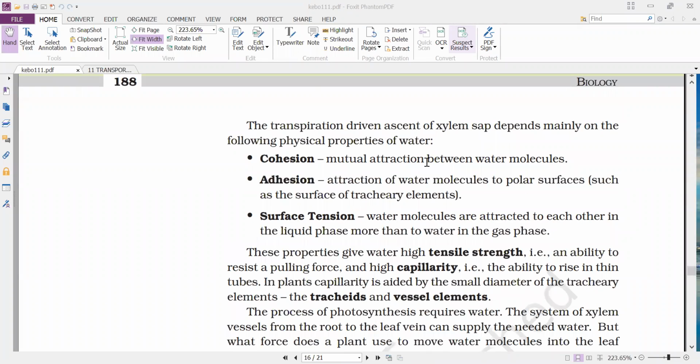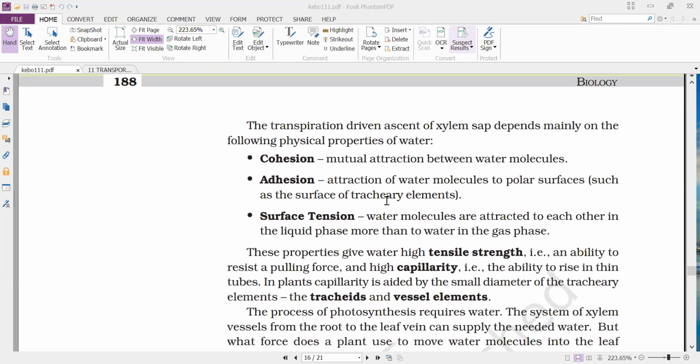We are discussing transpiration and how the cohesion-tension transpiration pull model is involved in the transportation of ascent of xylem sap from the roots to the upper parts of the plant body. It mainly depends upon three physical properties of water: cohesion, adhesion, and the third one is surface tension. Cohesion is the mutual attraction between water molecules. Adhesion is the attraction of water molecules to polar surfaces at the surface of tracheary elements.